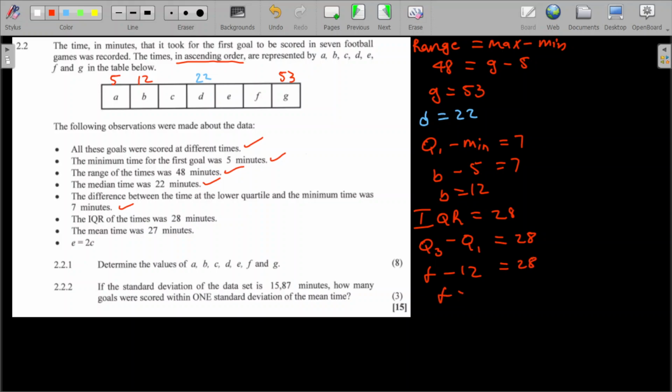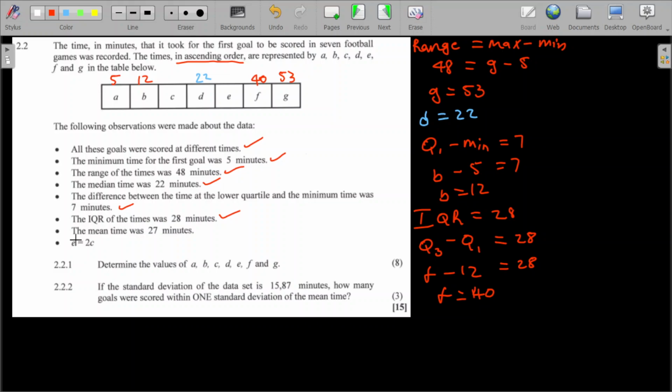So how do I find F? You take these to the other side, so it's 28 plus 12, which is going to give me 40. So I know F is 40. So the interquartile range is done.